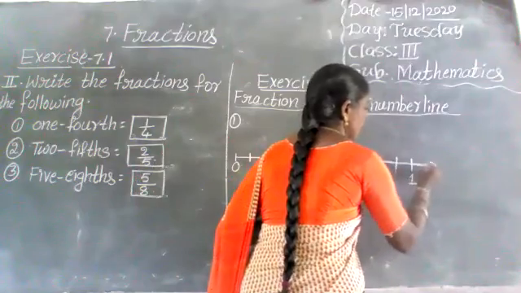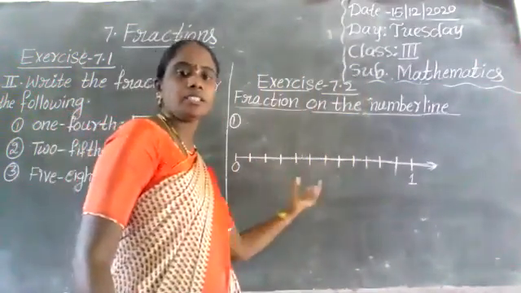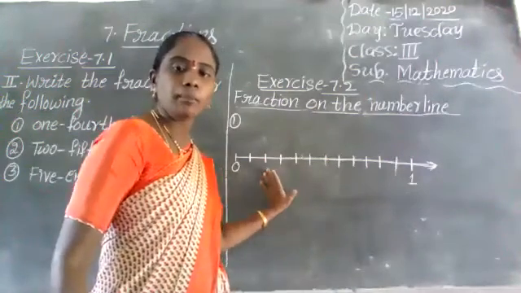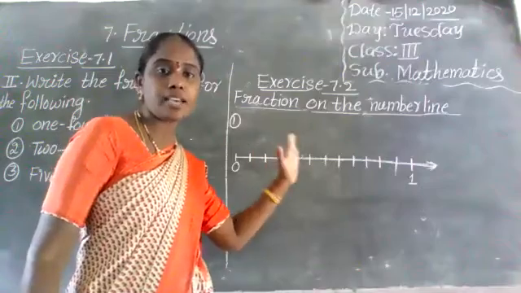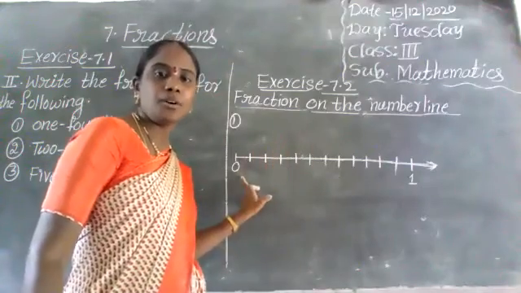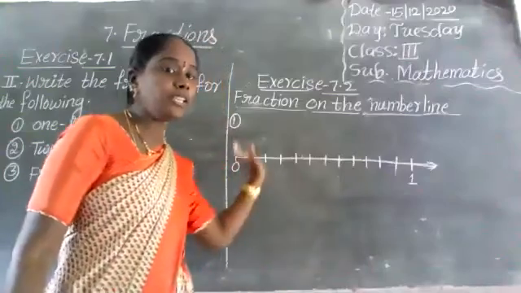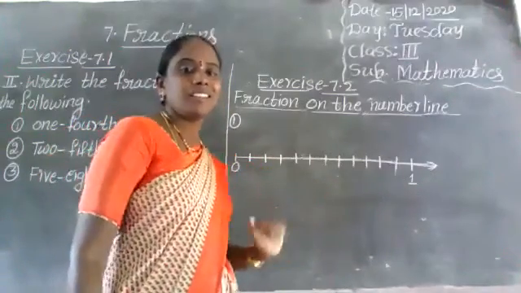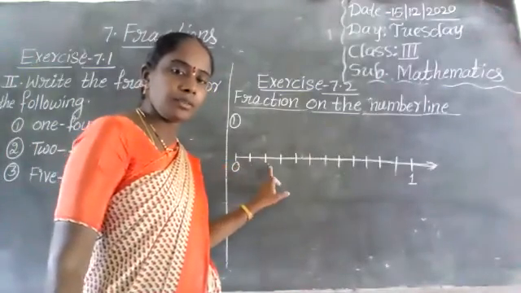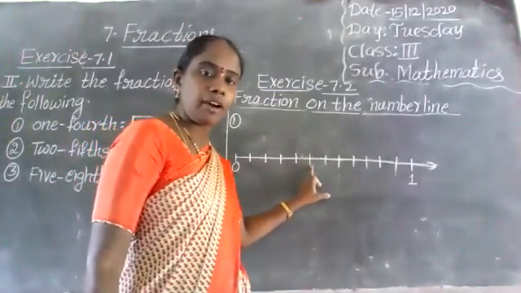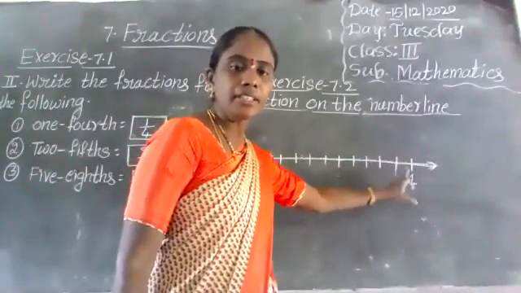This is 1. Okay, first of all, here is given one number line. On the number line, how many numbers are there? See once, children, how many numbers are there? 0 and 1. Okay, these are the numbers. Next, how many equal parts are there here? See once: 1, 2, 3, 4, 5, 6, 7, 8, 9, 10, 11, 12.